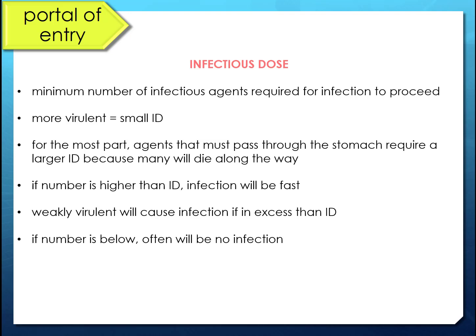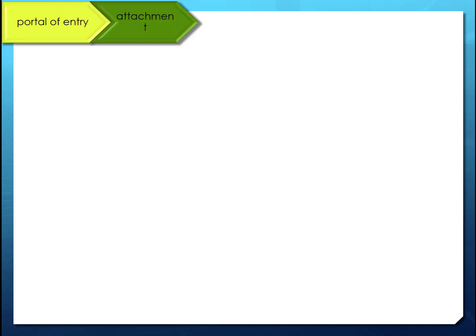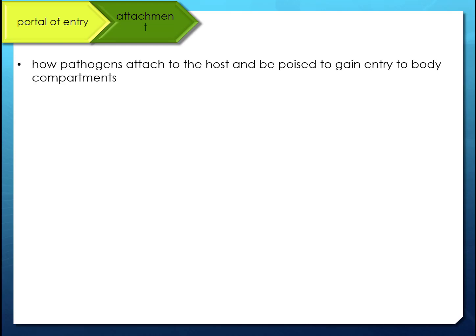It also has to do with the virulence. It also has to do with attachment. So attachment is our next step in the process of infection. It's how the pathogens are going to attach to the host and gain entry to the body compartments, so to the sterile compartments.